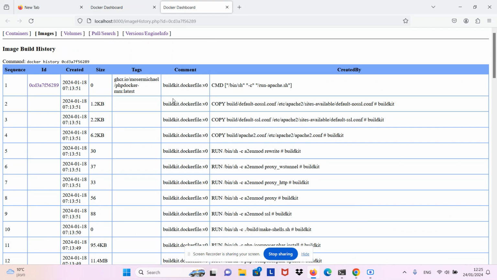When you're building a Docker image, then in most cases you're running the contents of a Dockerfile, which consists of multiple commands. Each command is adding another layer on top of the layered file system of this container.